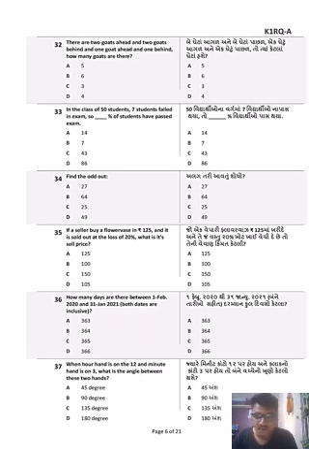Moving on towards the next question, it's a very simple riddle. There are two goats ahead and two goats behind, and one goat ahead and one goat behind. How many goats are there? Okay, that means if there is one single goat, there are two goats ahead. G, G. If you take another goat, there are two goats behind. G, G. And if you take another goat, there is one goat behind and one goat ahead.